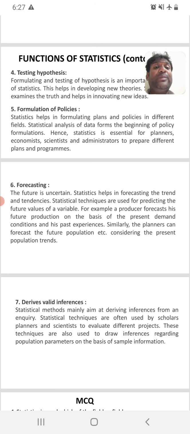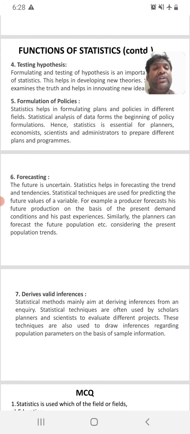So how does statistics help? Whenever we forecast for the future, we take the historical data, and with the help of that, we forecast it. There are many statistical tools, like trend projections. If you go for trend projections, there are some methods we use to forecast what the sales of a company could be. We collect 10 years of sales data for a particular company, and with the help of that, we estimate what the sales could be next year.